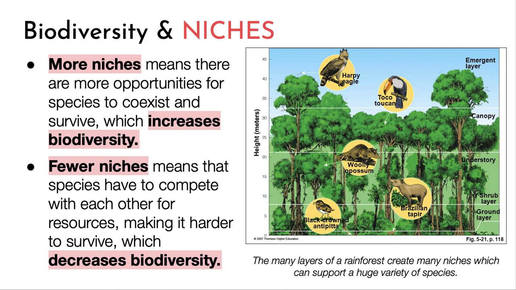More niches means there are more opportunities for species to coexist and survive, which increases biodiversity. Fewer niches means that species have to compete with one another for resources, making it harder to survive, which decreases biodiversity.